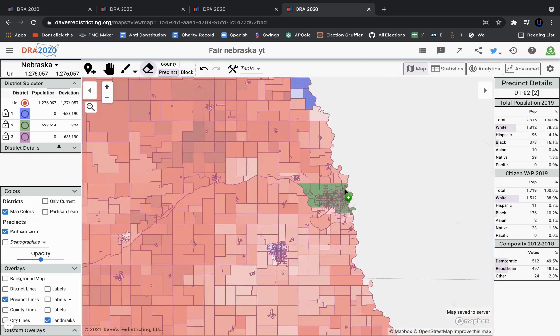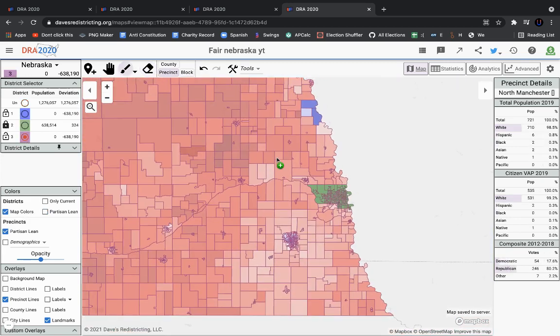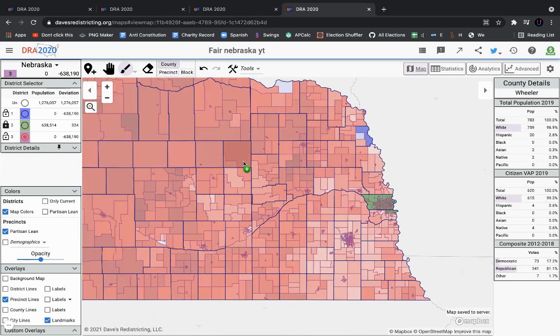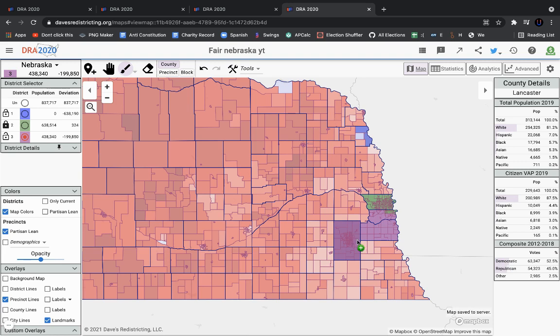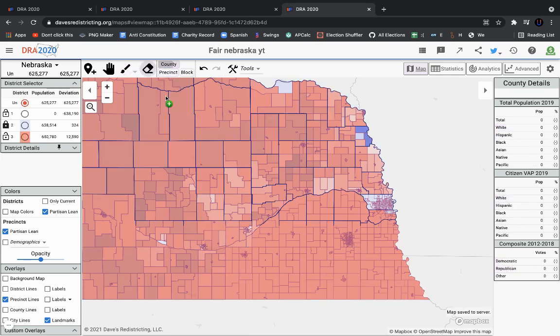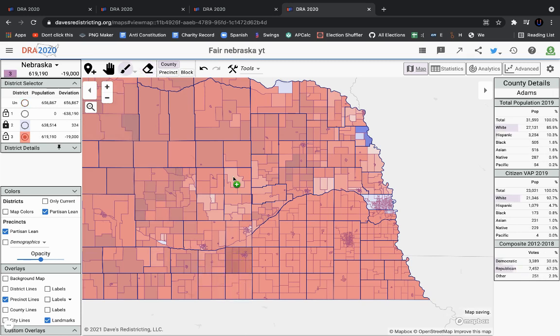But this district that I just drew right here is very, very competitive. It could flip in an instant. So that's the competitive district. I'm also going to try to put Sarpy and Lancaster County together, because these are areas that usually vote similarly and have, I guess, similar constituencies. So the district might be a little less red than I would like, but that doesn't really matter. And so I think we're going to get rid of these precincts out here. Grab that. Oh, okay, so that county is bigger than I thought, but whatever.